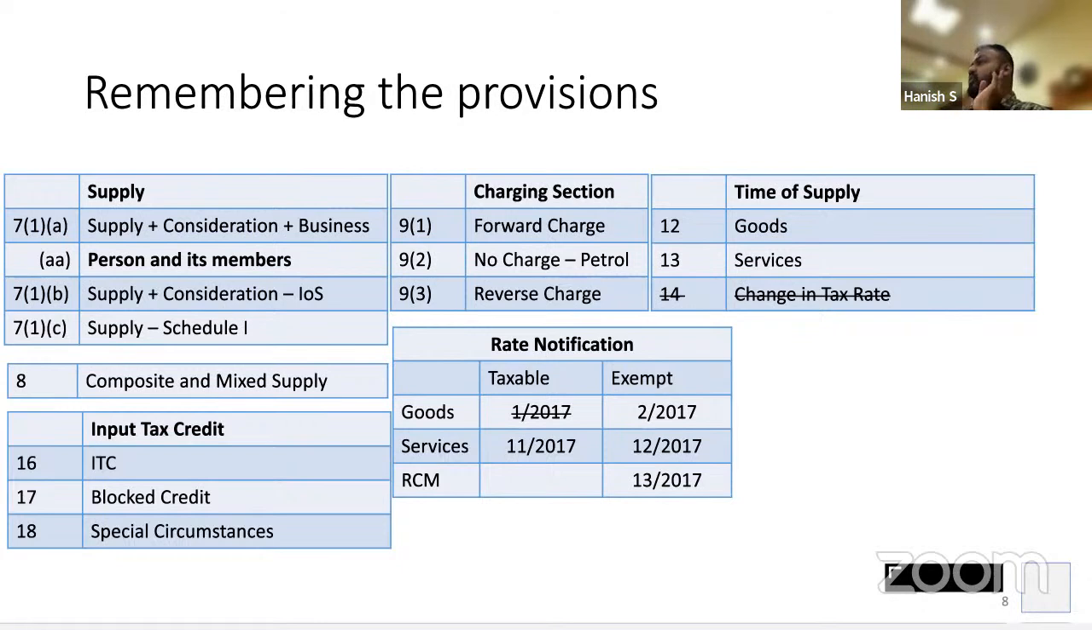22, 23, 24, if you want to remember, you can remember. 22 is when am I required to obtain registration. 23 is when I am not required to obtain registration. 24 is mandatory registration. Don't read more than these sections, otherwise they will get a doubt that you have opened the book and written the exam. Just remember this many sections, that's all.